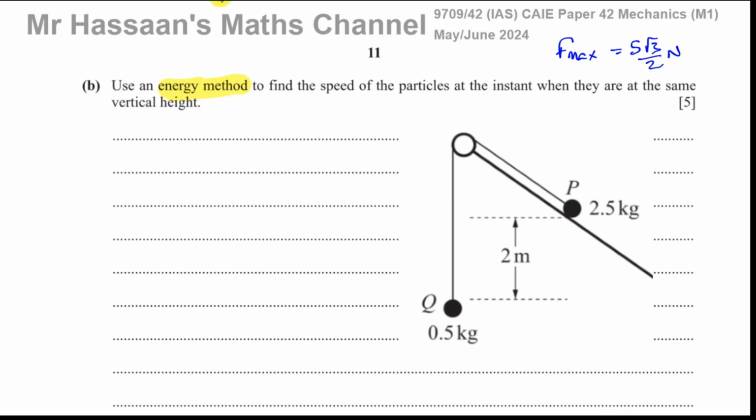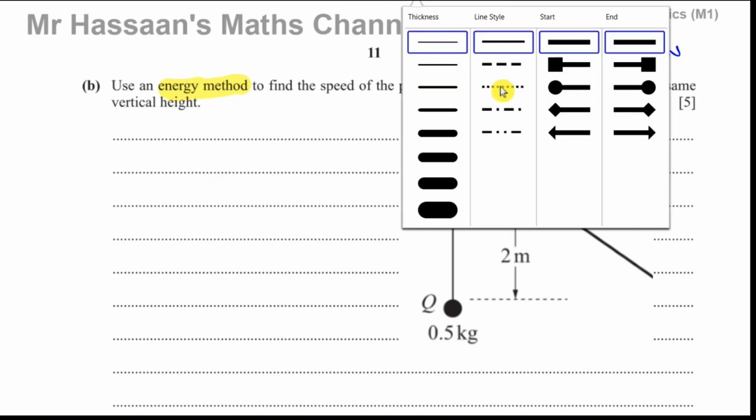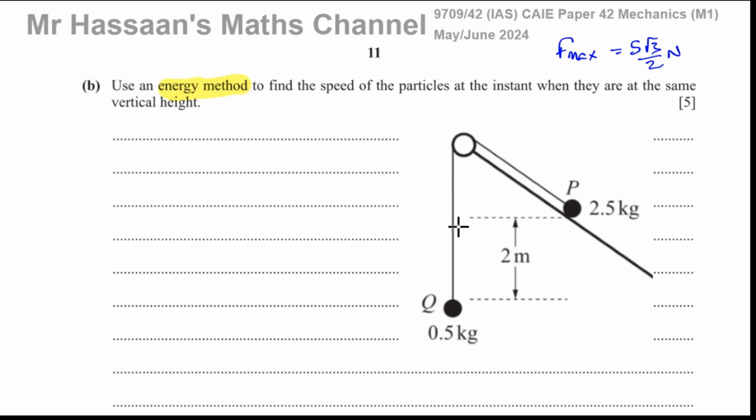Now, the first thing we've got to sort out in our brain is when will they be at the same vertical height? You see what's going to happen is they're going to reach a certain level where they're going to be at the same height. But a lot of students will think that's exactly going to be 2 meters, half of 2 meters. That would be true if Q and P were both moving vertically up and down. Like if Q was moving up and P was moving vertically down, yes, they would reach the same level exactly halfway between those. But P is moving at an angle.